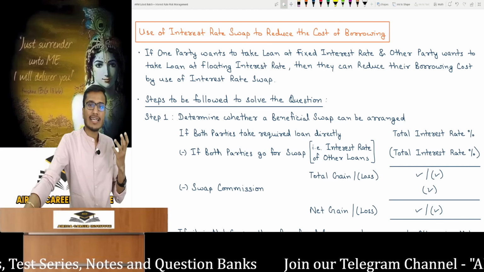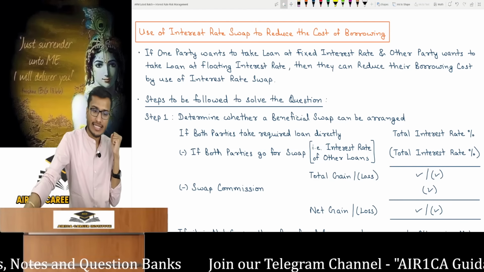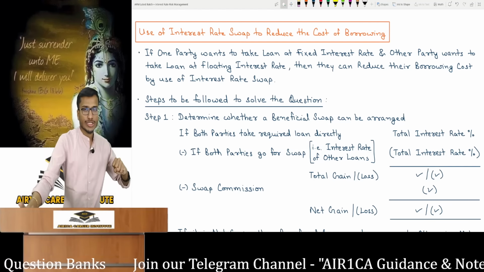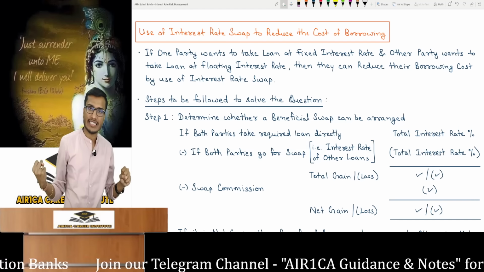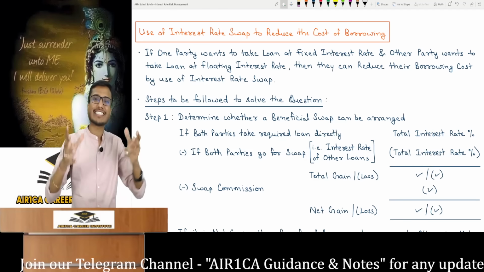Now, how does this happen? Let me tell you about it quickly. We won't go into too much detail here in the revision. See, here is what happens. Now, one company needs a fixed rate loan and another company needs a floating rate one. So both of them can reduce their borrowing costs by entering into an interest rate swap.